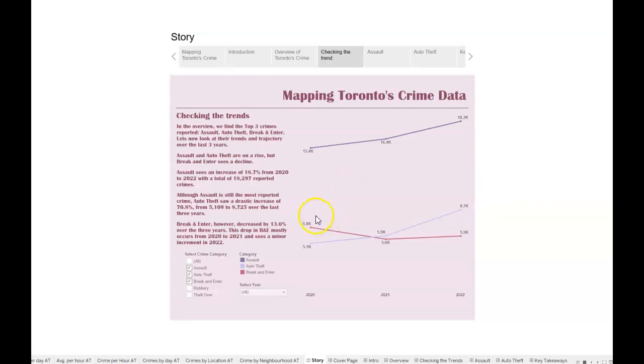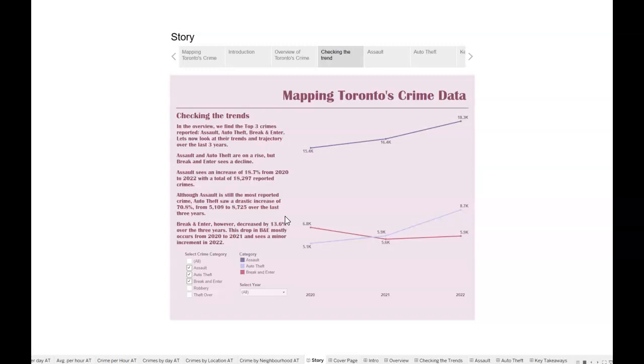Surprisingly, break and enter has decreased over time. From 2020 to 2021, it decreased from around 7,000 to 5,500, and then it slightly increased to 5,900. But overall, it decreased by 13.6% from the year 2020. It could be due to COVID-19, when a lot of people were not leaving their houses, which is why there are a lot fewer break and enter reports.